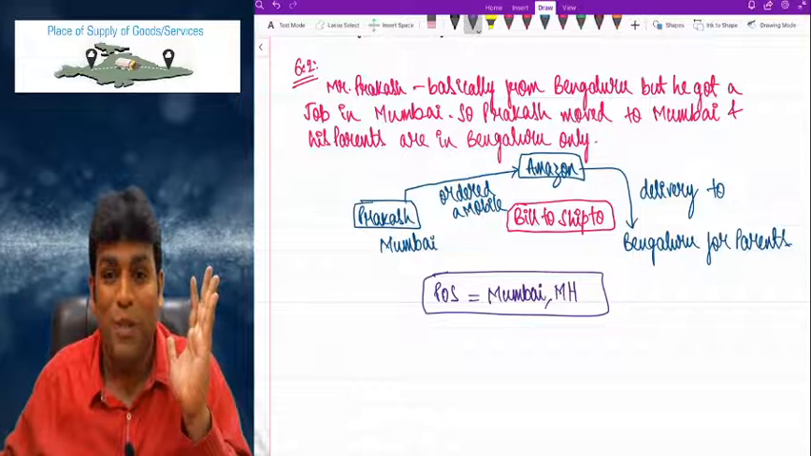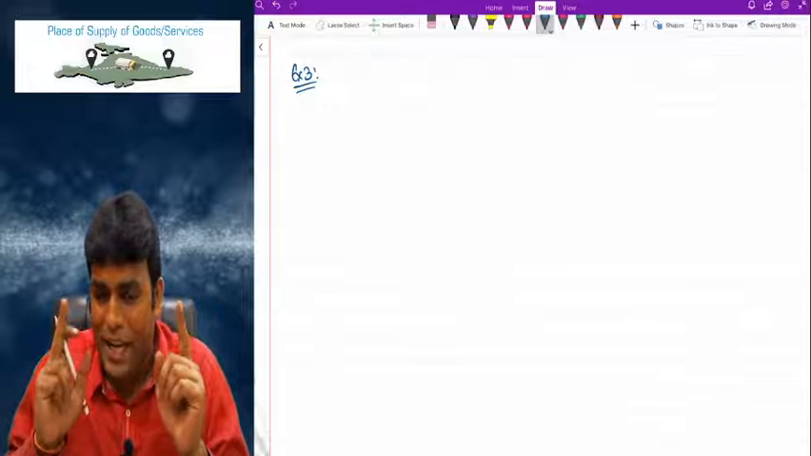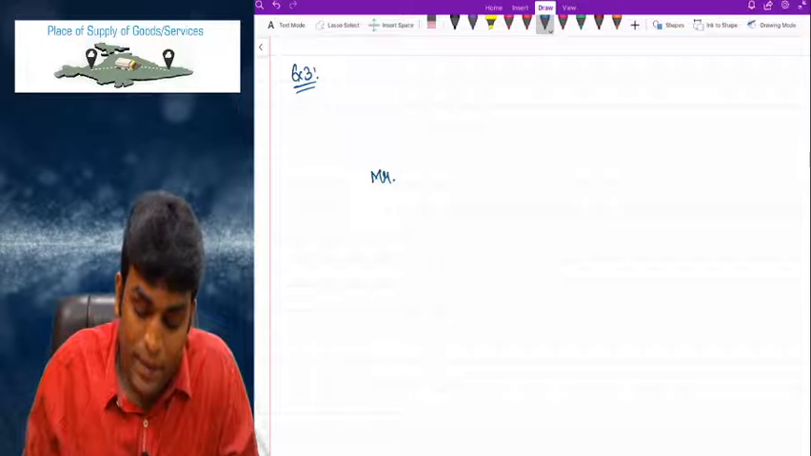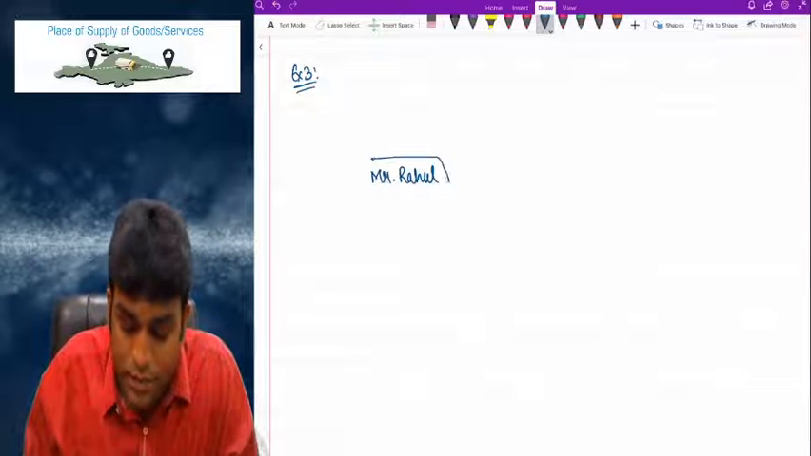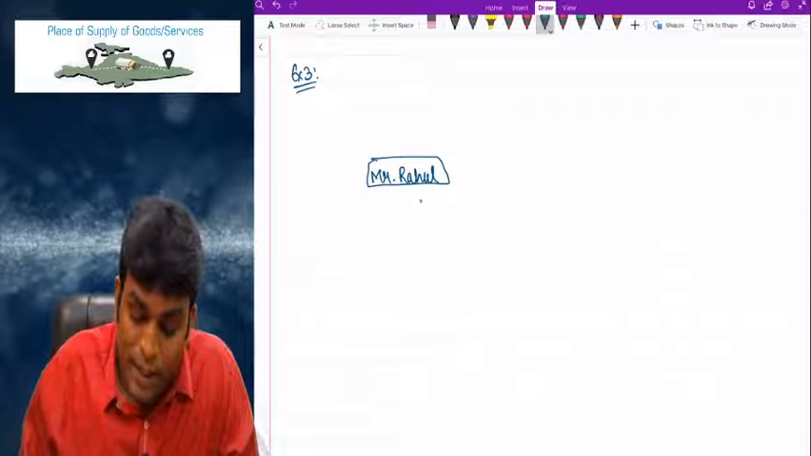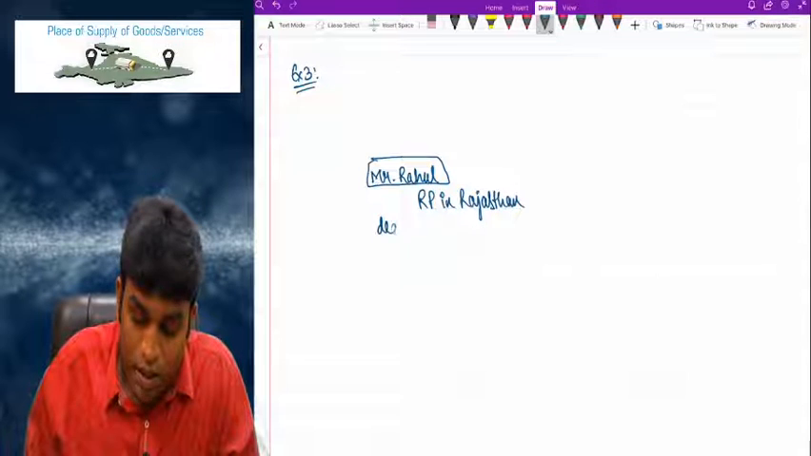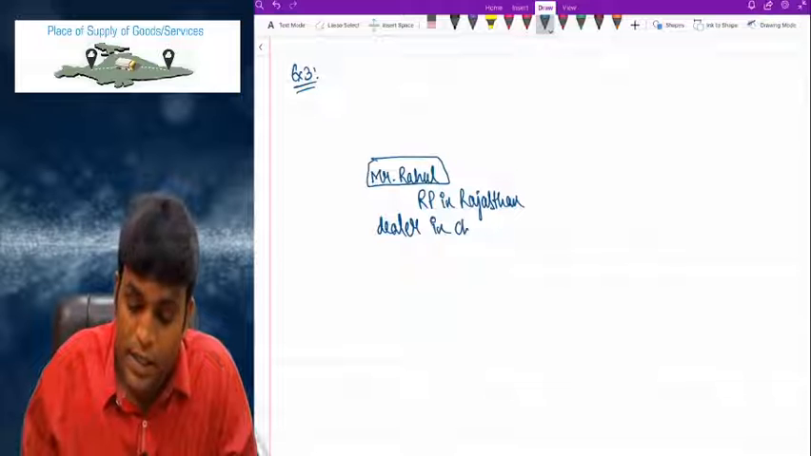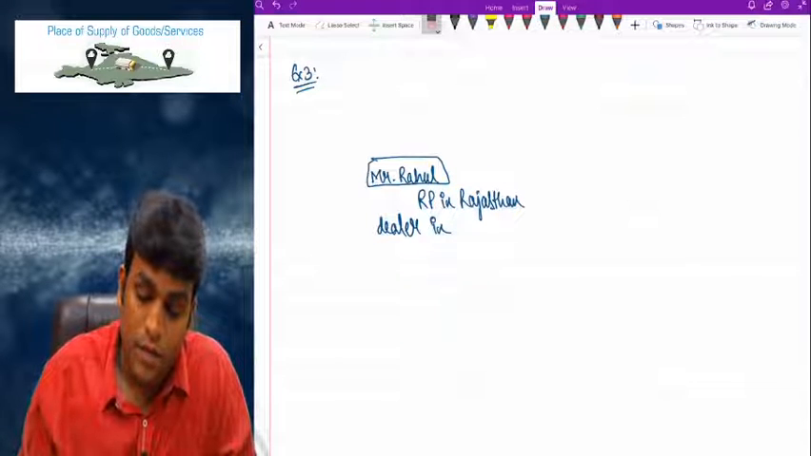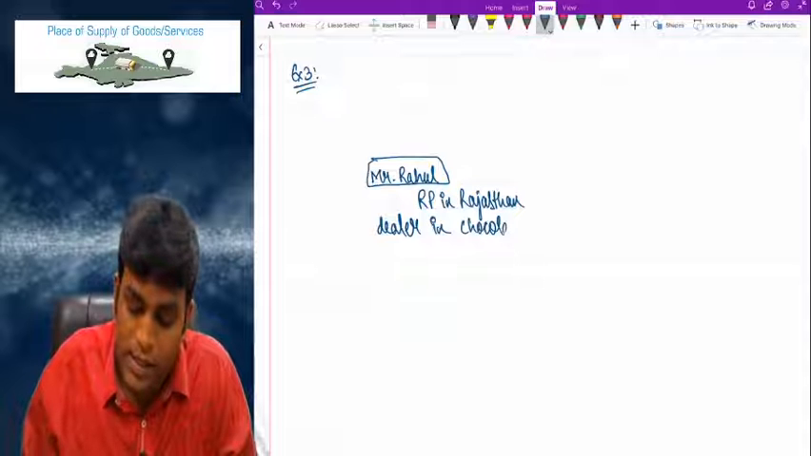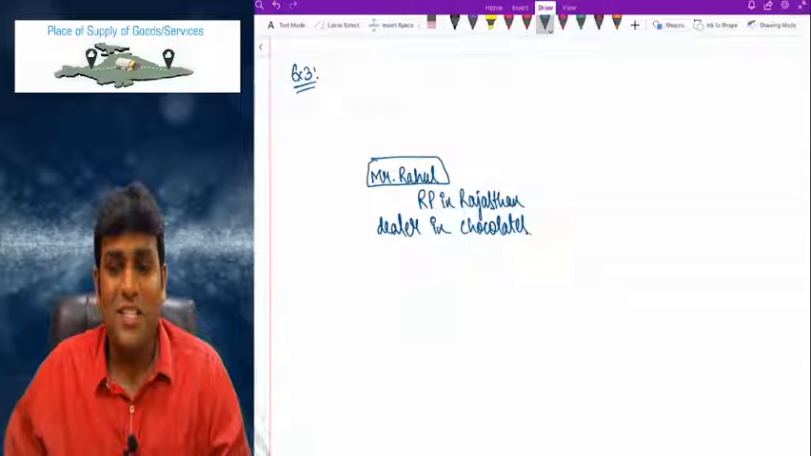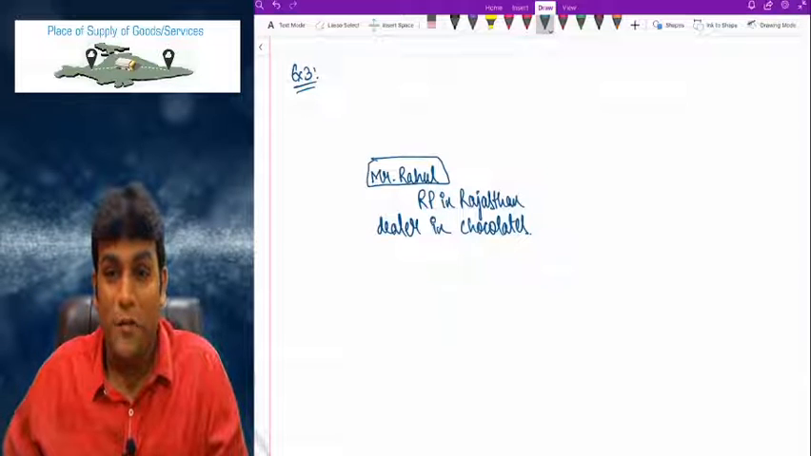I'll give one more third example also. Listen. Example number 3 and the last example for 10(1)(b). But this will be a crazy example. Please concentrate. Listen. So let's say there is one person called Mr. Rahul. And Rahul is basically a registered person in Rajasthan, who is a dealer in chocolates, my dear friends.